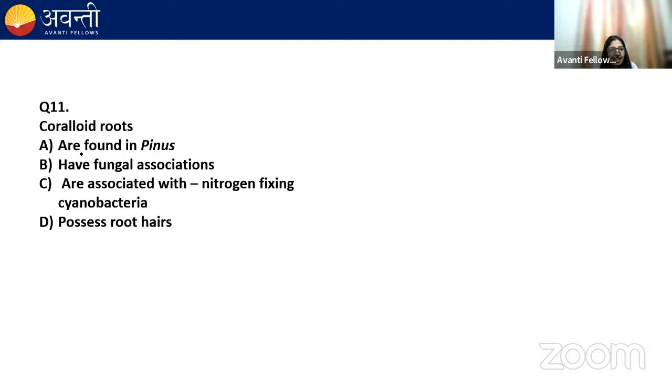Colloid roots: A, are found in pinus; B, have fungal association; C, are associated with nitrogen fixing cyanobacteria; D, possesses root hair. Quickly answer what you think will be the correct option for this question. They're asking about the colloid root. Try to recall gymnosperm.